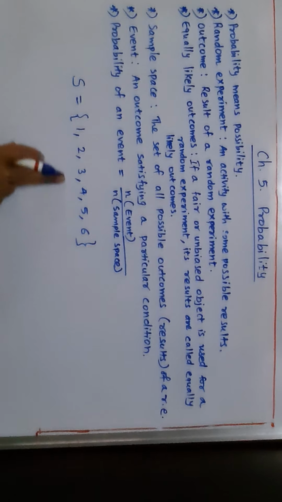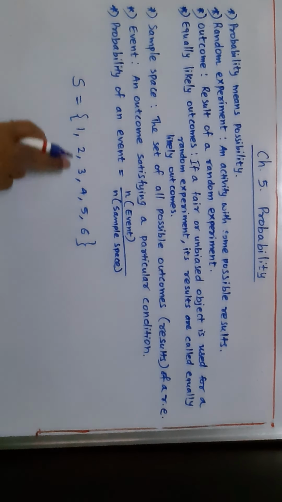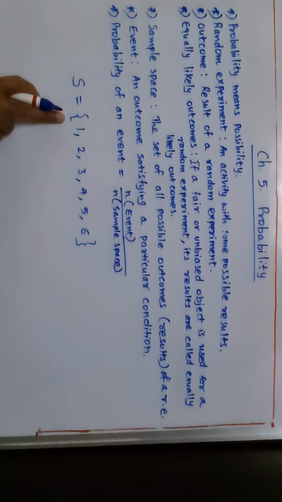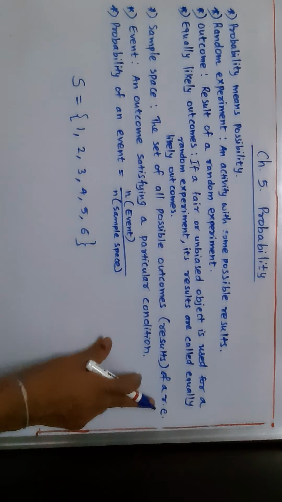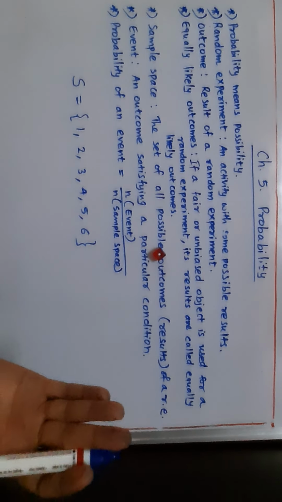All these are the possible results which can come in the random experiment of throwing a die. So this is called sample space. Sample space is denoted by letter S. S is equal to curly bracket 1, 2, 3, 4, 5, 6. This is the sample space for which random experiment? It is the random experiment of throwing a die.